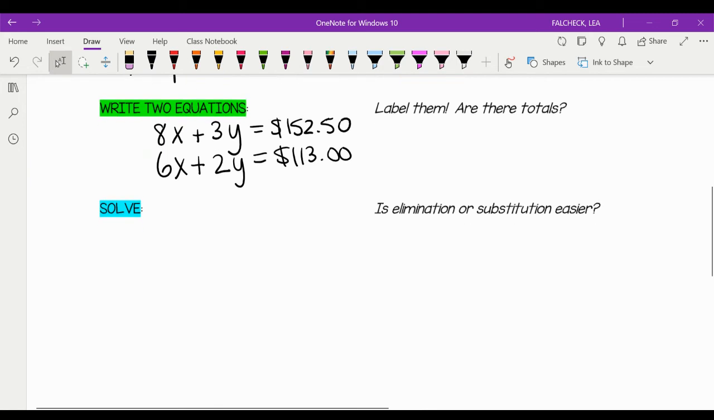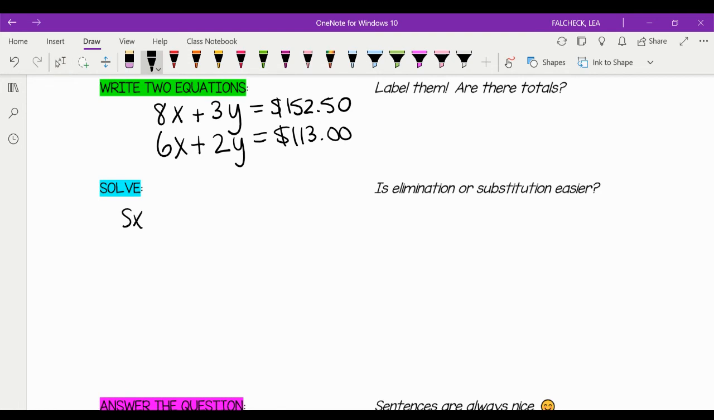Now we are going to solve. So we have 2 equations with 2 unknown variables. So we are going to set them right on top of each other, so that way the x's, the y's, and the totals line up perfectly. All right. And let's think about substitution or elimination. Well, I always think that elimination is usually easier. So let's try to do elimination here, okay?